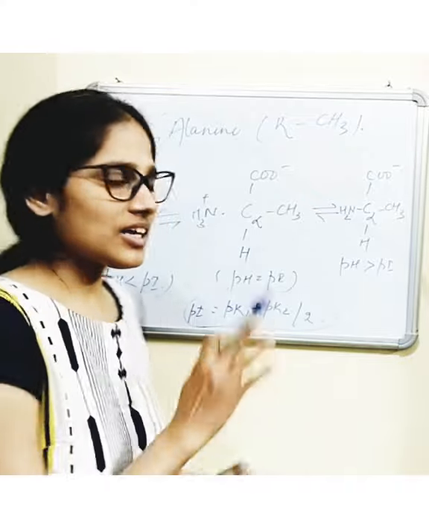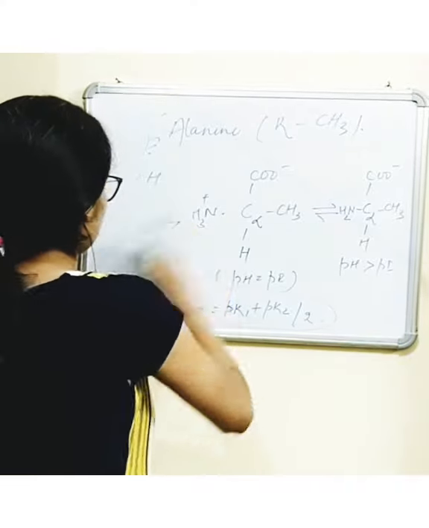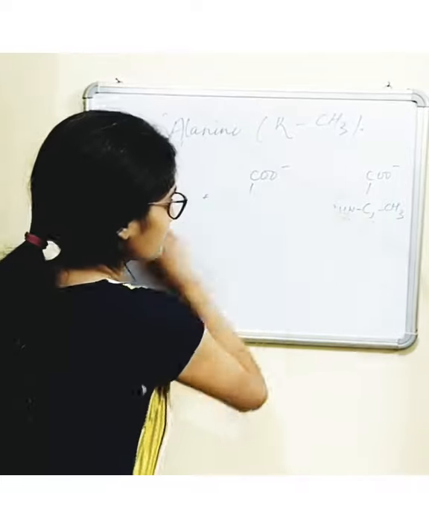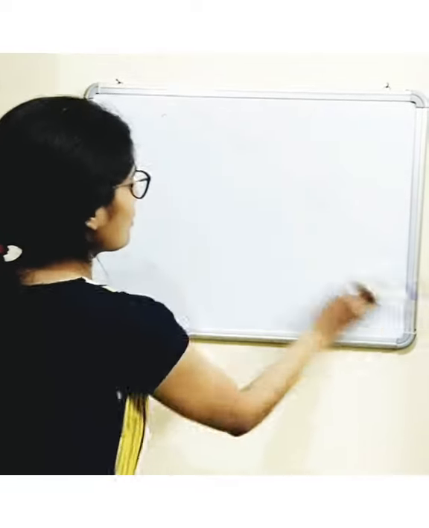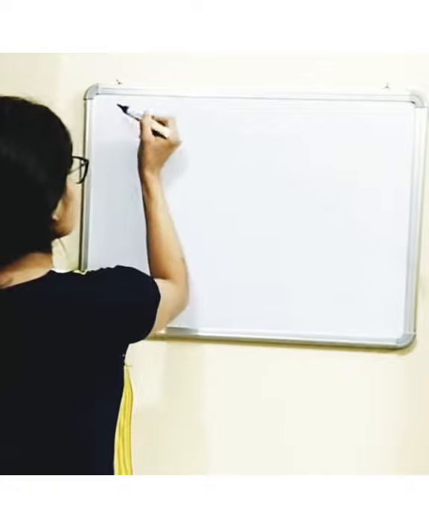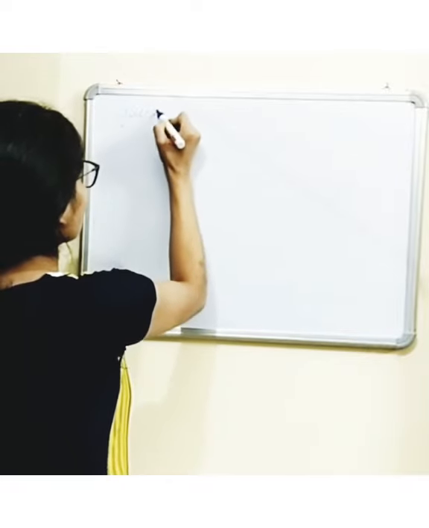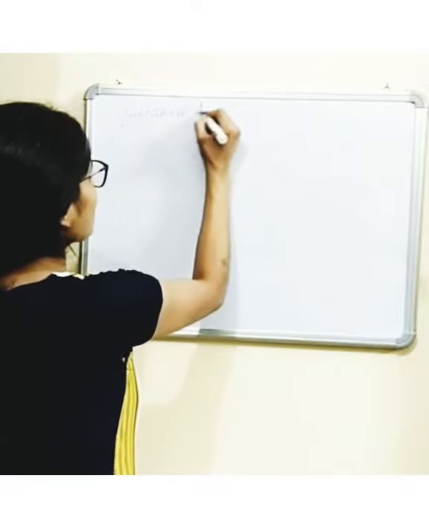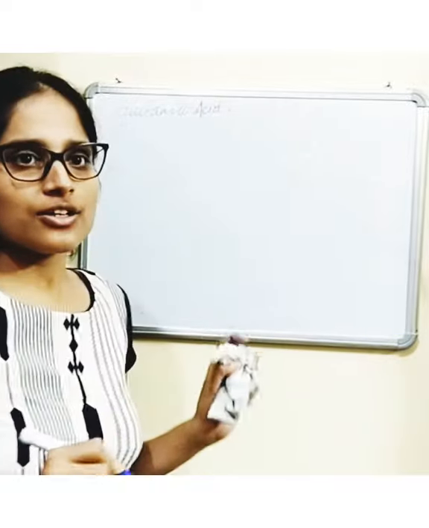So for example, we'll discuss the titration of glutamic acid here.